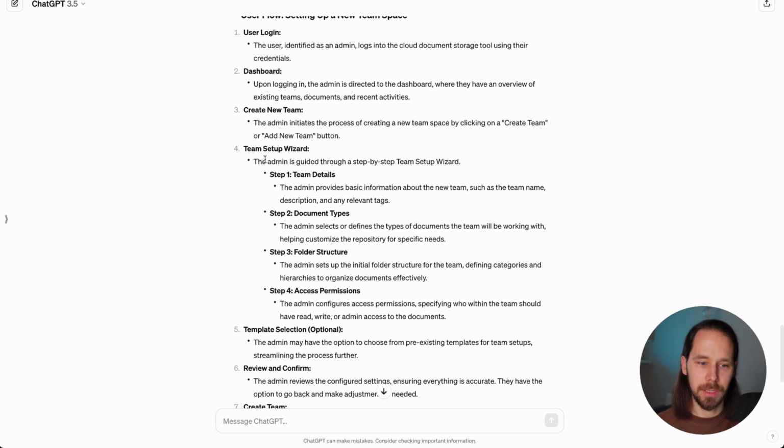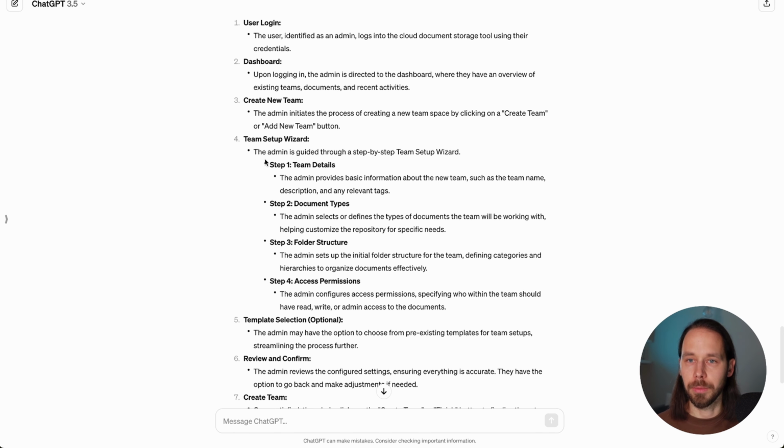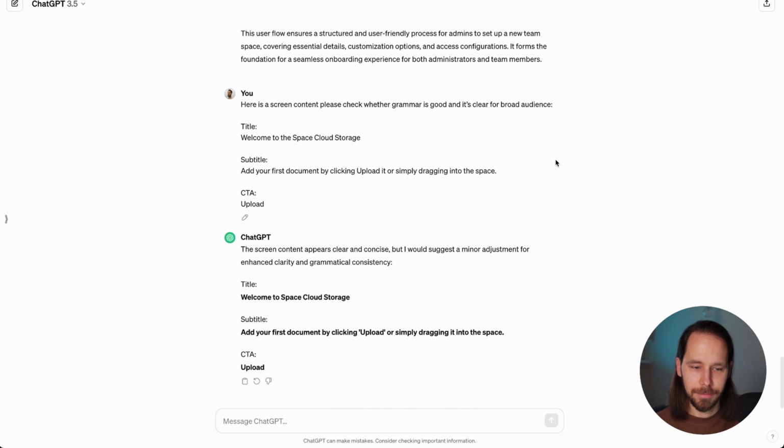Then we move on and check how Chat can help with structuring documentation and also proofreading content, at least the basic kind. So here I ask Chat to describe the user flow of how a user sets up a new team space for this tool that we described before in the chat. And we can see that we have a sequence of steps that we can use in documentation and also to support these steps with the mockups that we are going to create. This is a powerful thing.